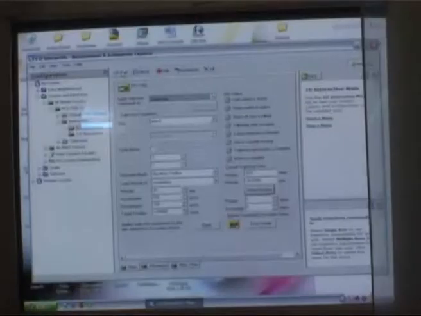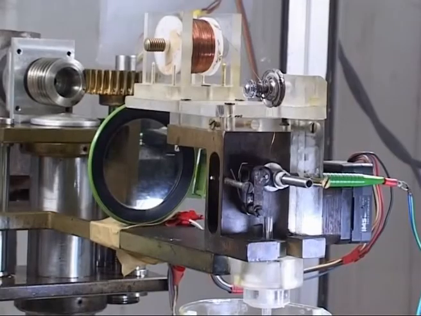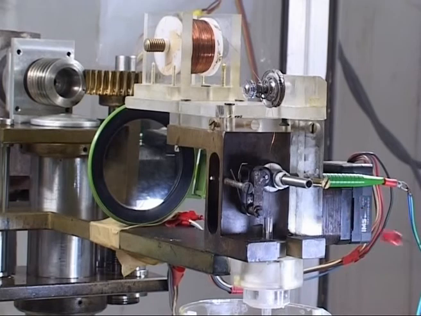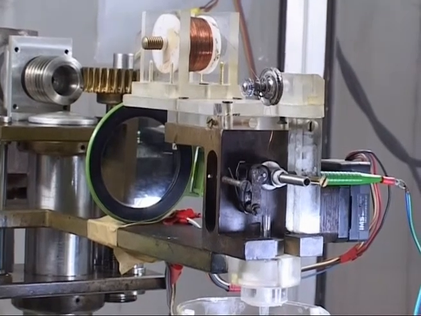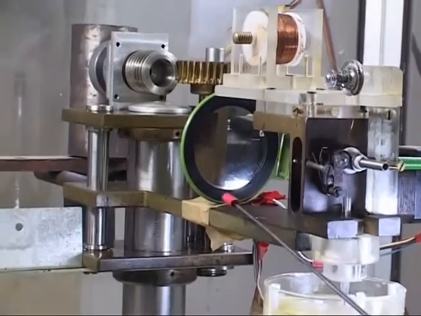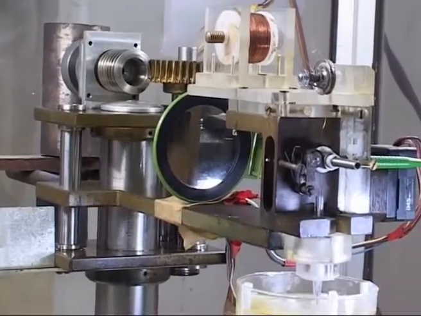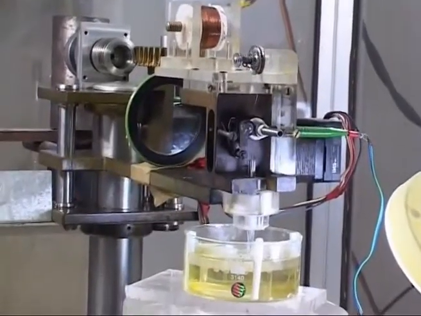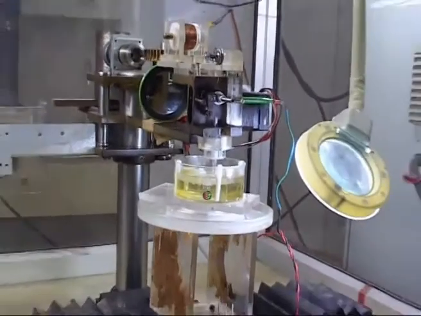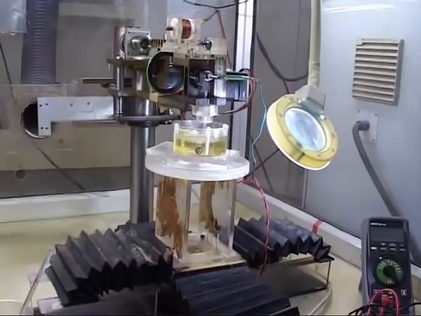Now in the control program I have configured axis 2, which is connected to the tool feed. So one can see over here that this motor is moving, and the result can be seen in this mirror over here. So this was how the XY stage, Z axis and tool feed work via the control station.